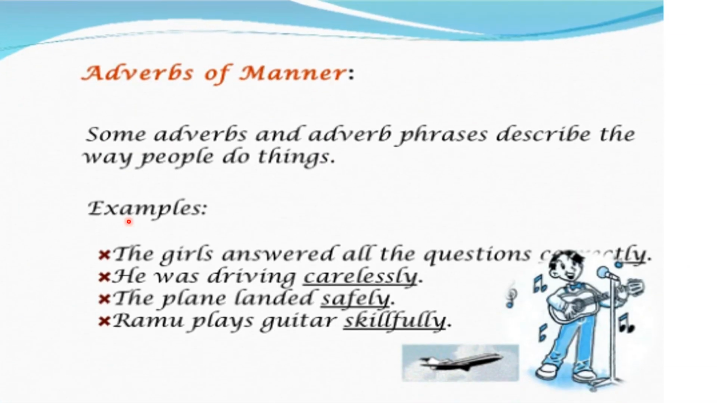So here, first, it is adverb of manner. In adverb of manner, it describes the way people do things. How do they do it? He was driving carelessly. So in this, driving carelessly, how does he drive? So this is called adverb of manner.